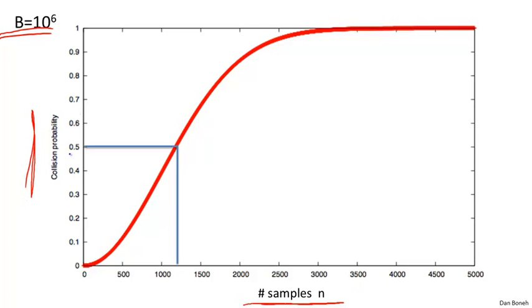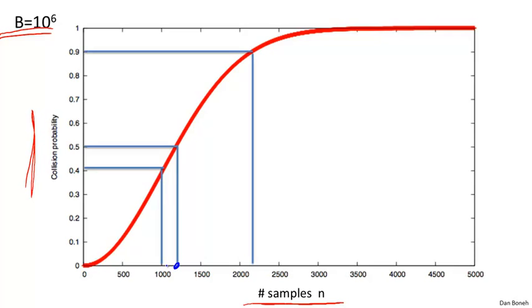So we see that the probability of 1/2 happens around 1.2 square root of b, roughly 1200. And if we look at exactly square root of b, the probability for a collision is around 0.4 or 0.41. And you notice the probability goes up to 1 extremely fast. For example, already at roughly 2 square root of b, the probability of a collision is already 90%. Similarly, when we go below square root of b, the probability of a collision very quickly drops to 0.